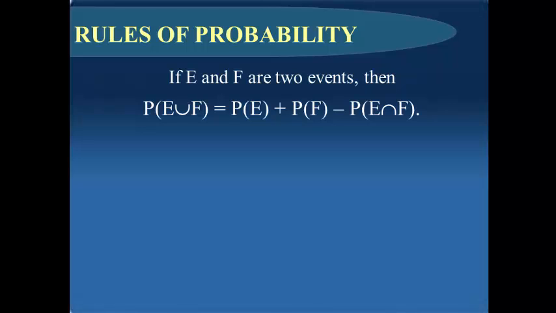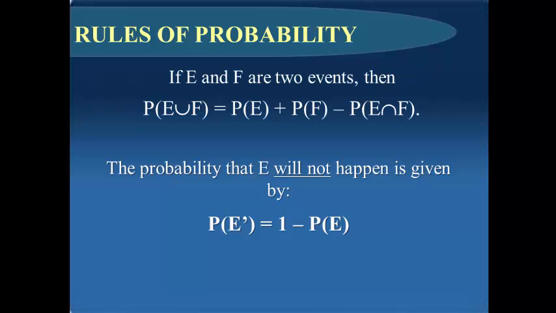If E and F are two events, then the probability of the event E union F is equal to the probability of event E plus the probability of event F minus the probability of event E intersection F. The probability of E union F means E or F will happen, E or F or both will happen, either E or F will happen, at least one of E and F will happen.